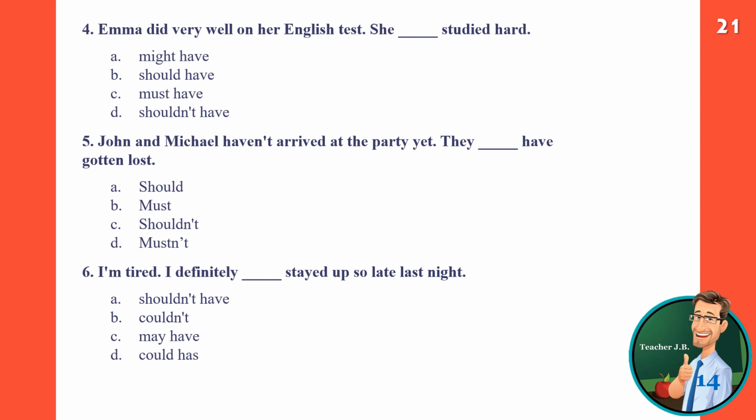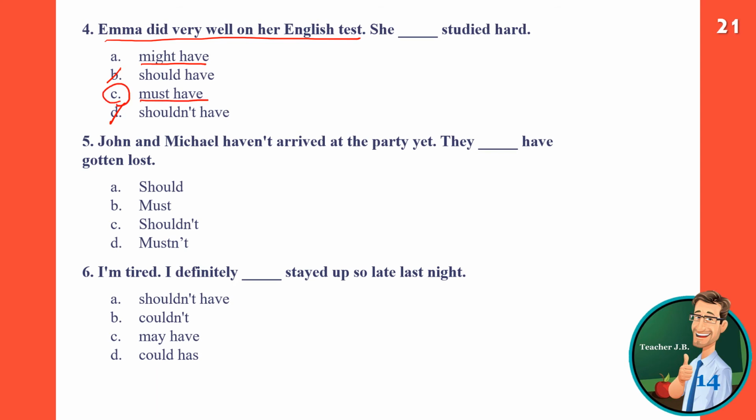Okay, Emma did very well on her English test. Why do you think she did very well on her English test? She blank studied hard. So we can say might have. So this is advice. Must have. It's not shouldn't have. Either might have, must have. Both are possible.